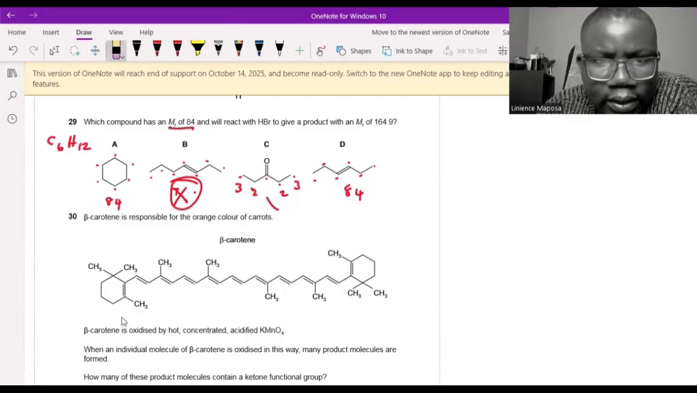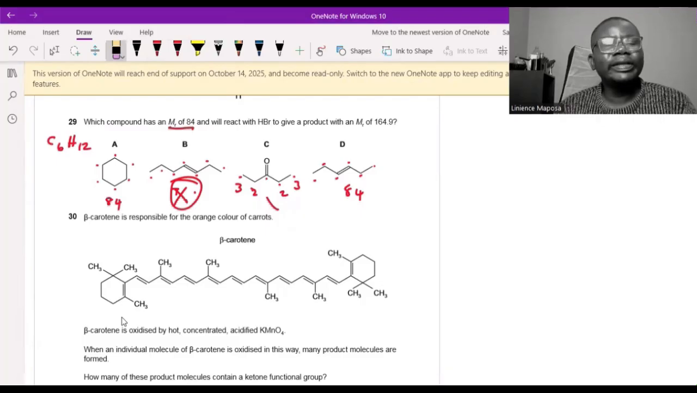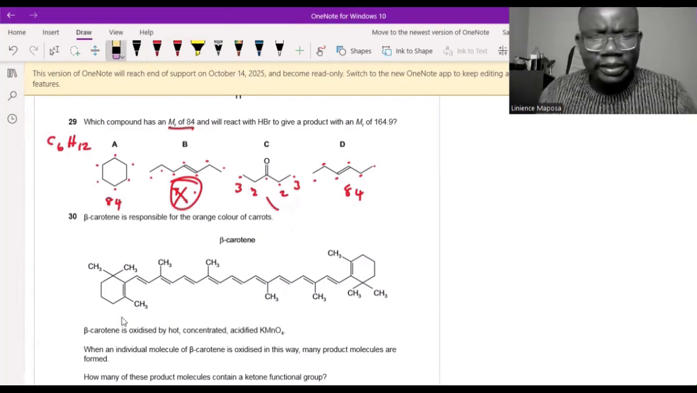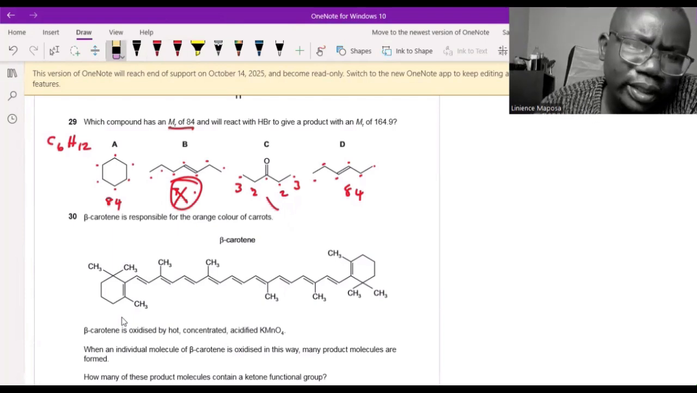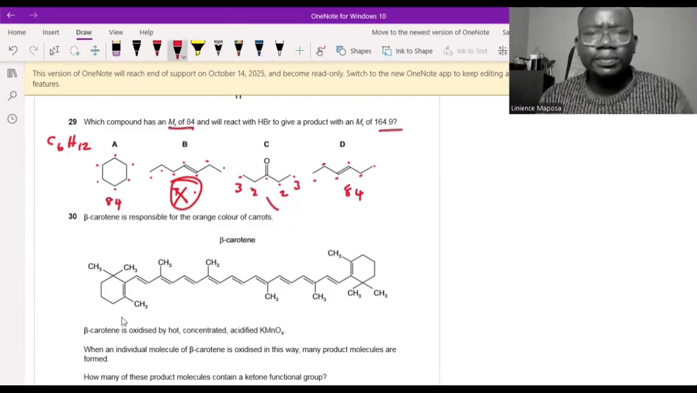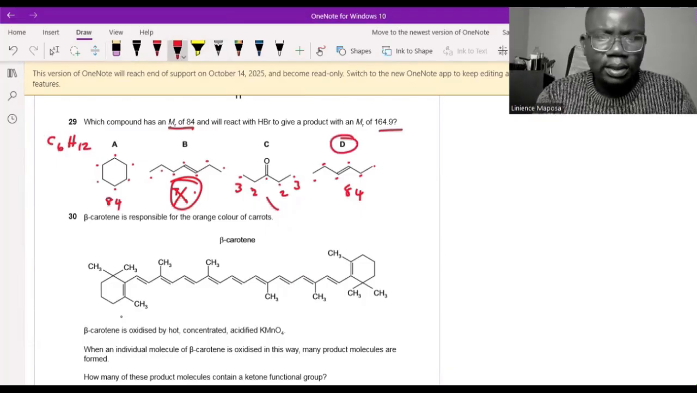Right, they say we will react with HBr. We know alkanes only undergo combustion, which is oxidation, and free radical substitution. Those are the main reactions they undergo. So if I just add HBr, the first one is not going to react. I don't even need to check this mass. You can check it yourself. But I know an alkane is not going to react with HBr. But I can do an electrophilic addition reaction to this double bond. So the answer is D here. Okay.